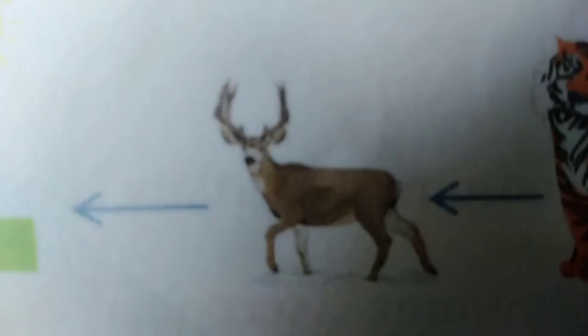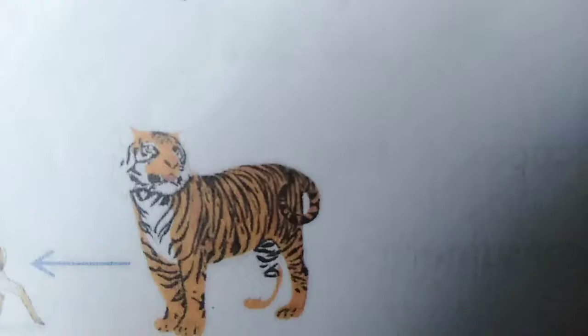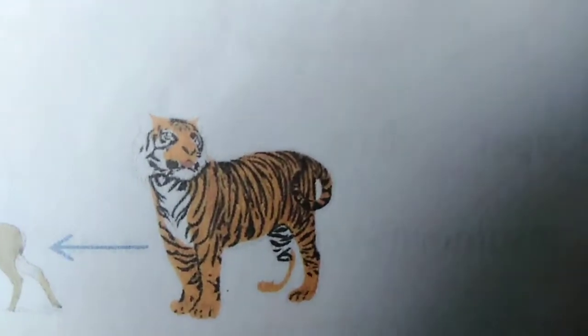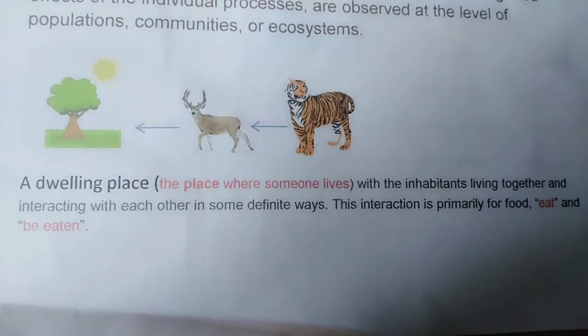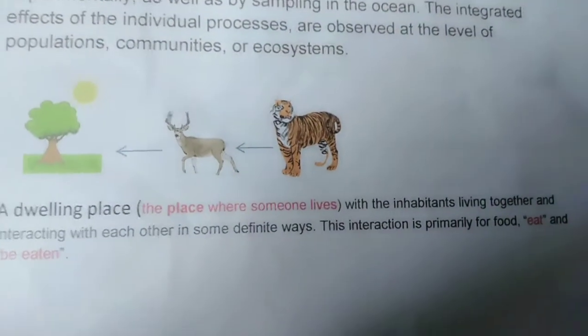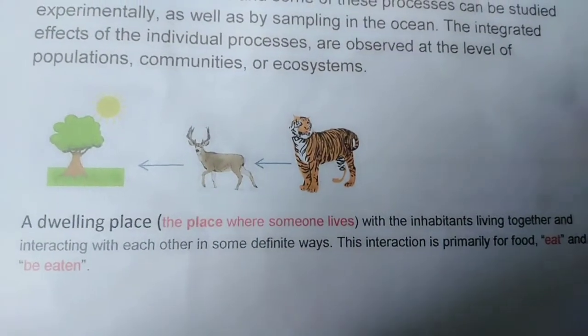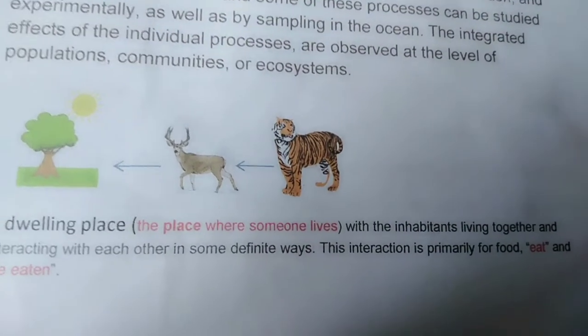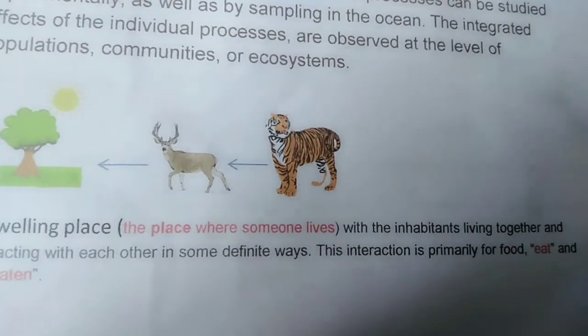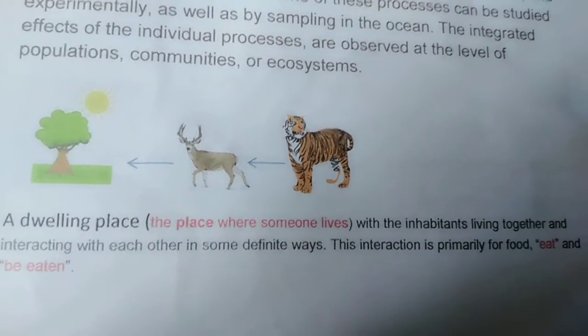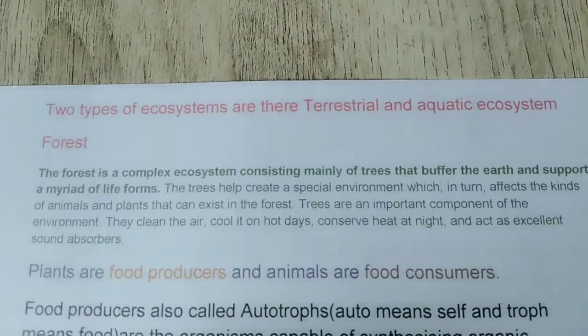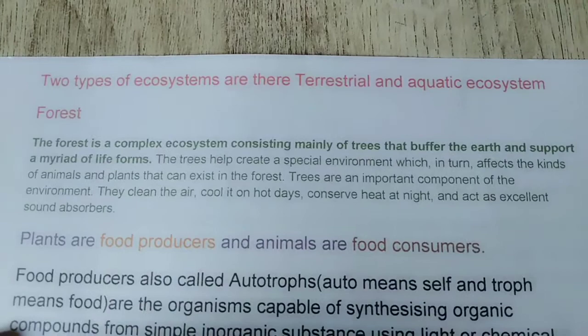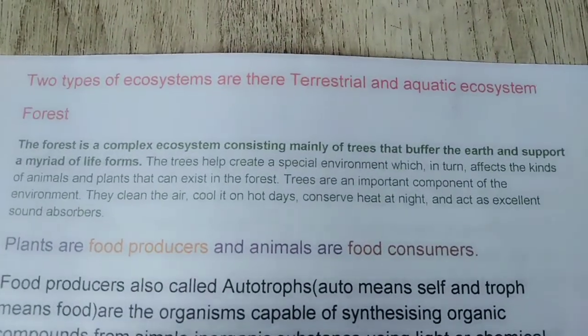A plant is eaten by a deer and a deer is eaten by a tiger. A dwelling place means the place where someone lives, with the inhabitants living together and interacting with each other in some definite ways. This interaction is primarily for food, to eat and be eaten. Two types of ecosystems are there: terrestrial and aquatic ecosystem.